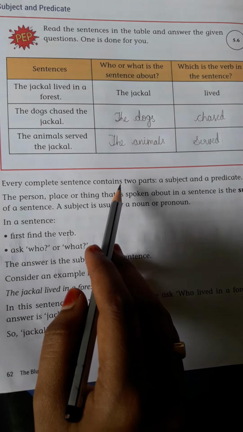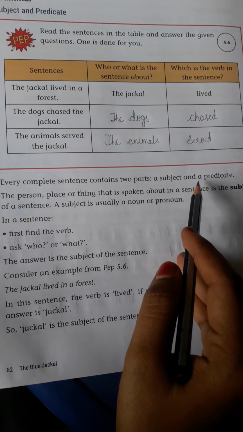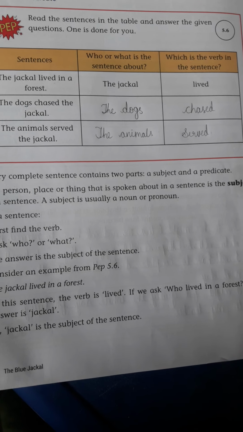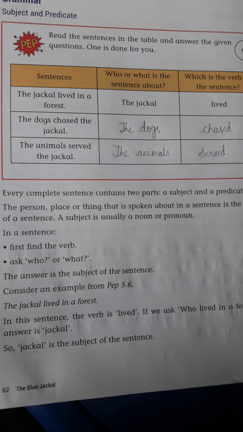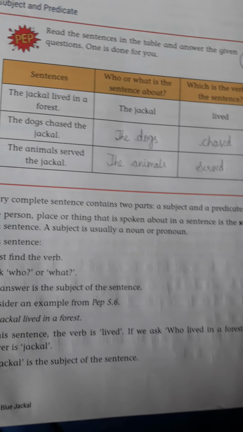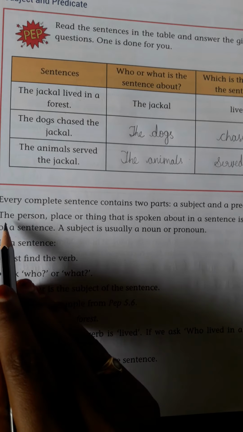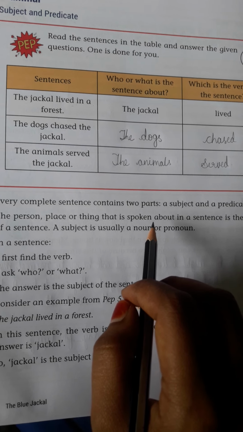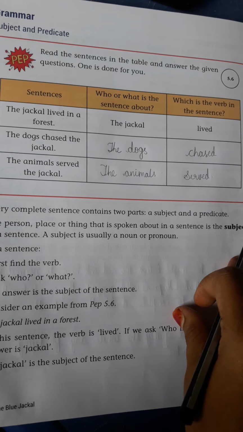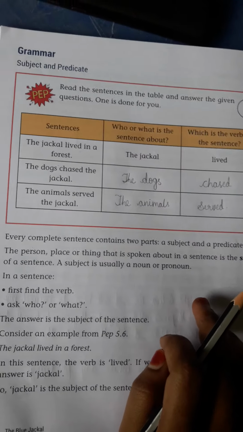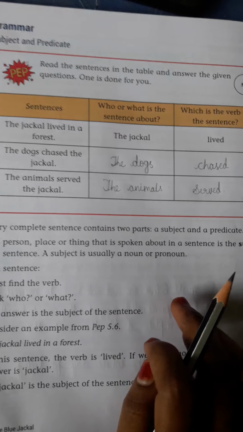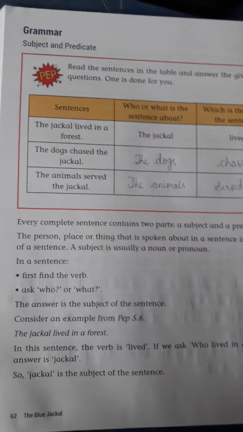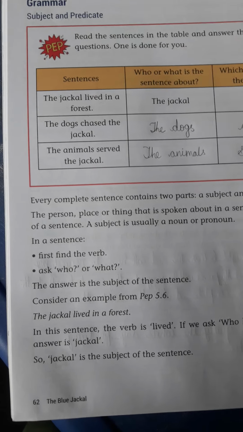Every complete sentence contains 2 parts: a subject and a predicate. Every complete sentence, what will it contain, children? It will contain a subject and a predicate. Now see, the person, place or thing that is spoken about in a sentence is the subject of the sentence. A subject is usually a noun or a pronoun. The one the sentence is talking about.